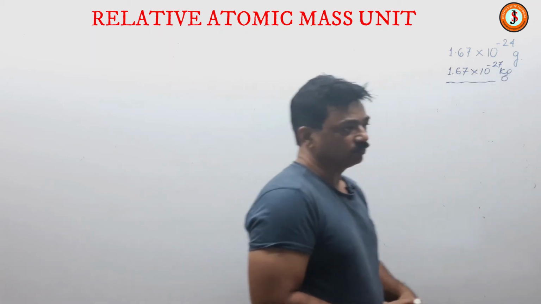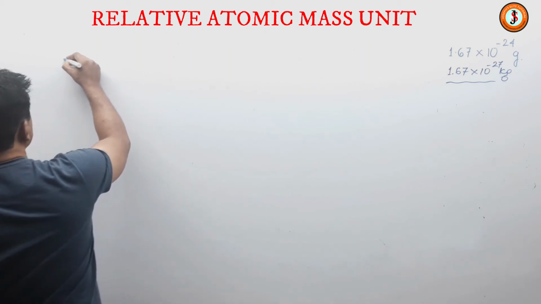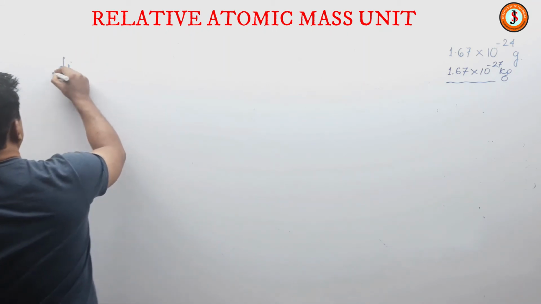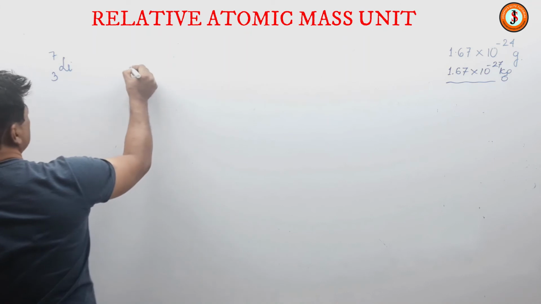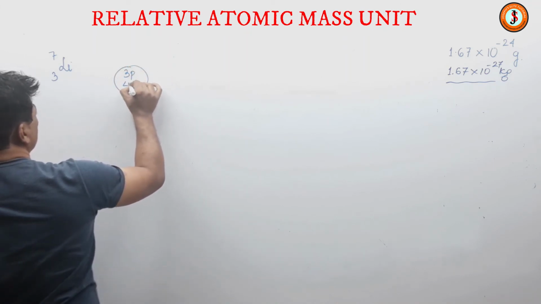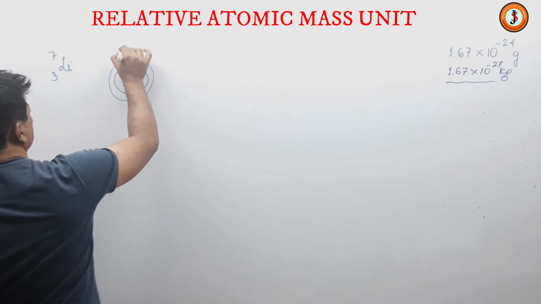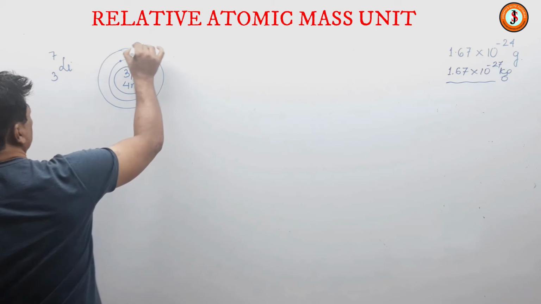For example, I take a simple one, lithium 3 and 7. That means a lithium atom will contain 3 protons, 4 neutrons and 3 electrons.